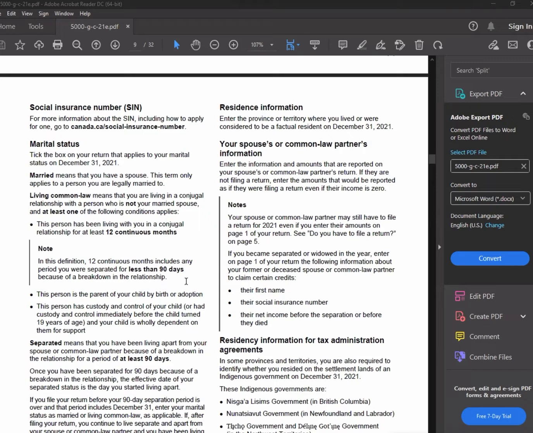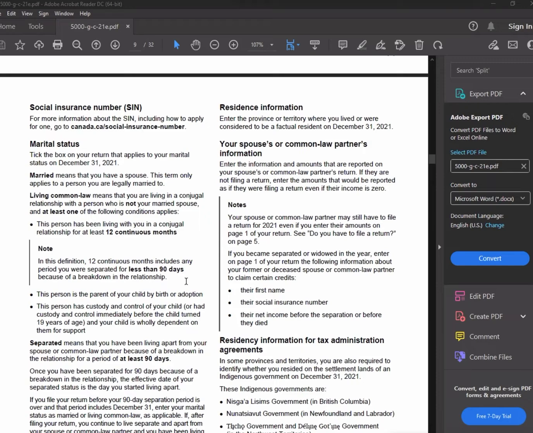But if the relationship breakdown is less than 90 days, it still counts, even if they are not together. For example, the couple separates from February because of a breakdown, then they are together again in May.